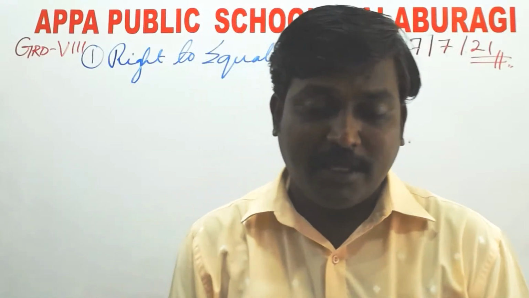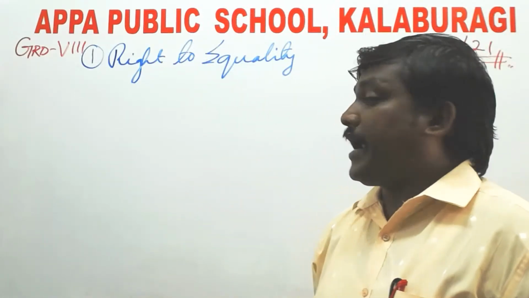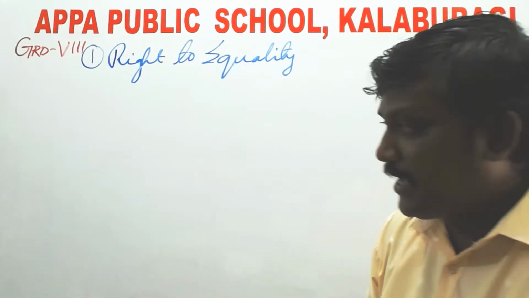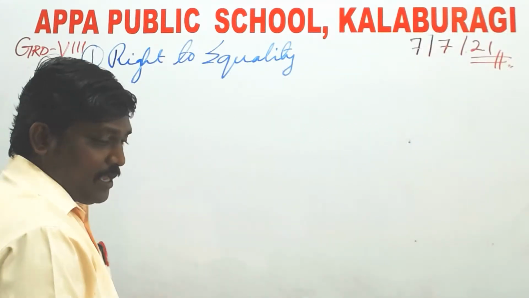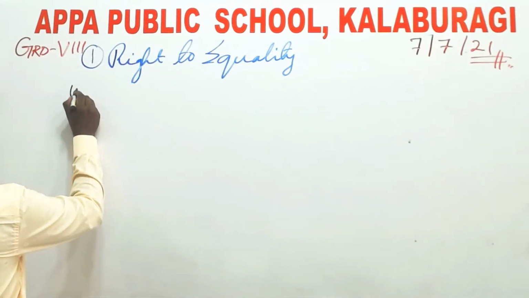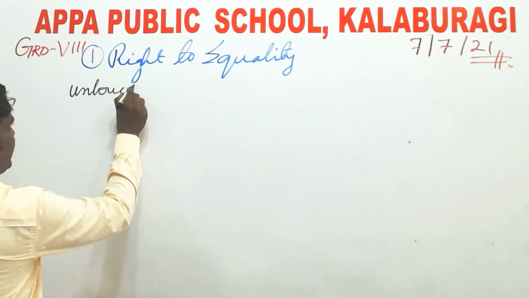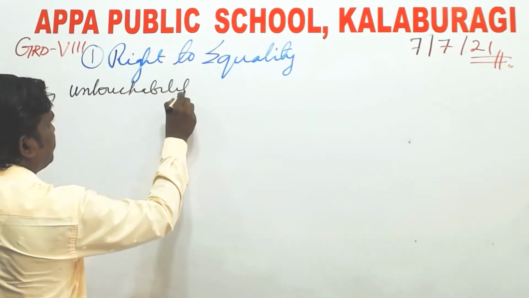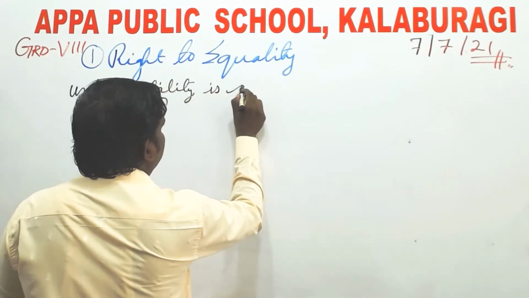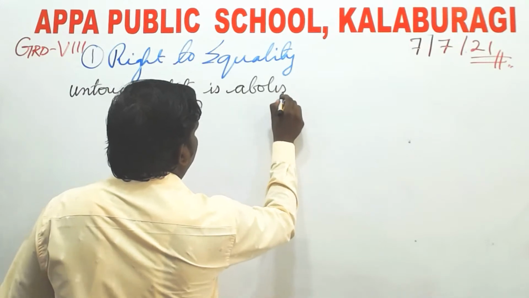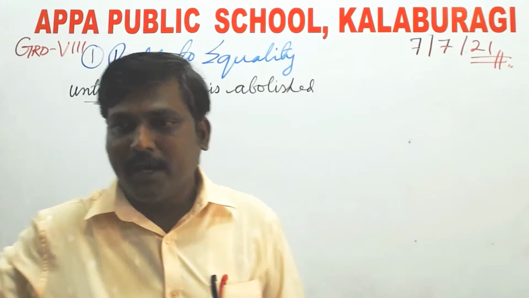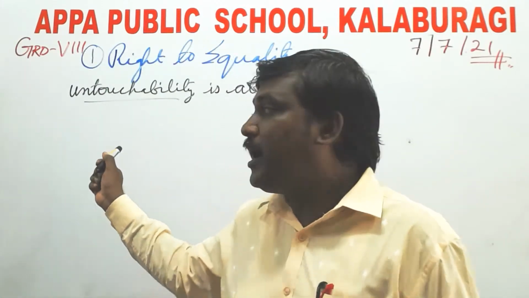So this is what the right to equality says. And it also says that untouchability is abolished. One more point added to this: untouchability is abolished. Abolished. I hope one way or another you have heard this word, or it may be your experience.